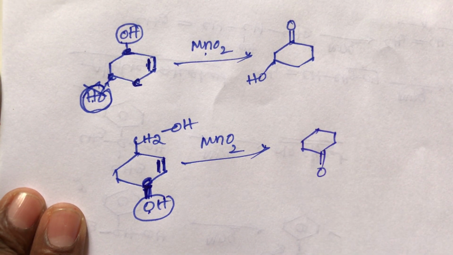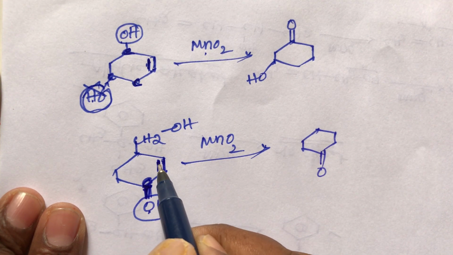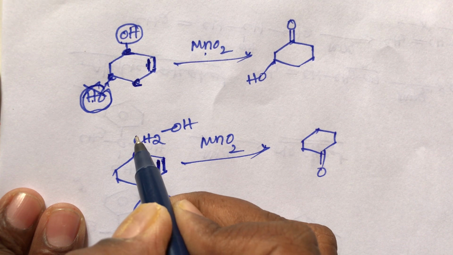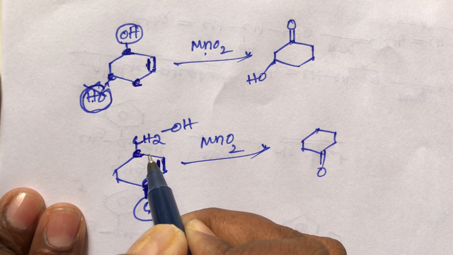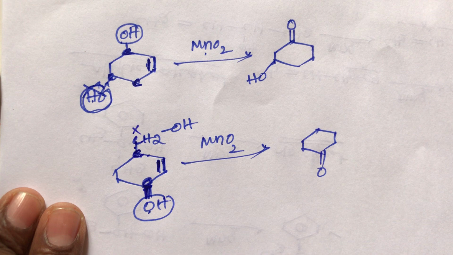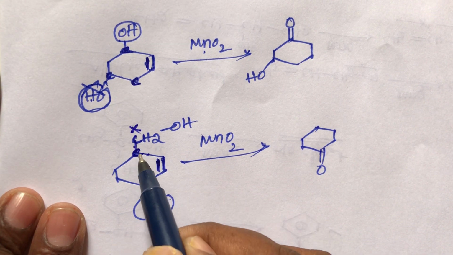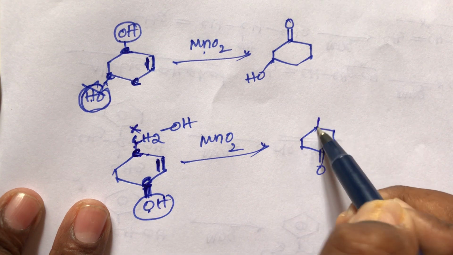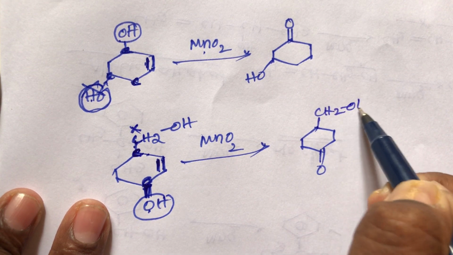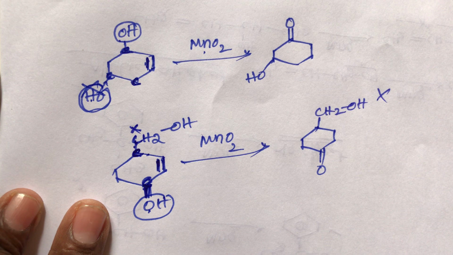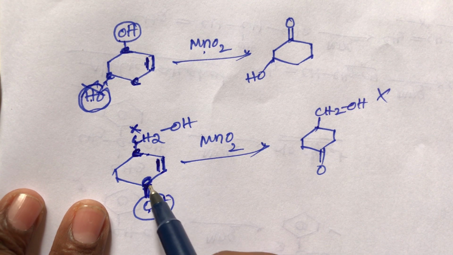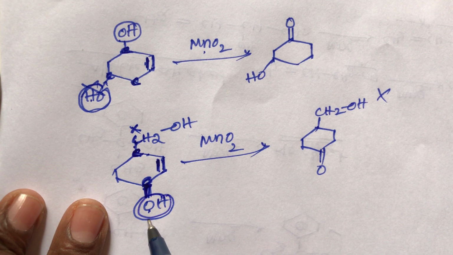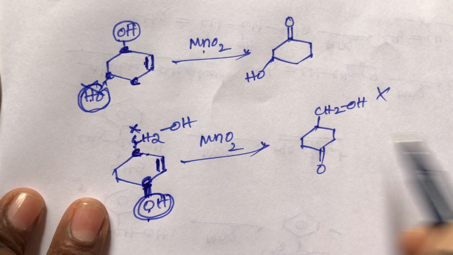But what about this top carbon? The double bond and next carbon is called the allylic carbon, but this carbon having CH2 is double bond, then single bond, then again single bond. This is not an allylic carbon. This carbon attached with only the CH2 group cannot oxidize. This CH2OH, this top position, cannot oxidize. Only the downward one oxidizes, because the carbon next to the double bond is the allylic carbon, and this allylic carbon has a hydroxy group. That is called a secondary alcohol, and secondary alcohols on oxidation give ketones.